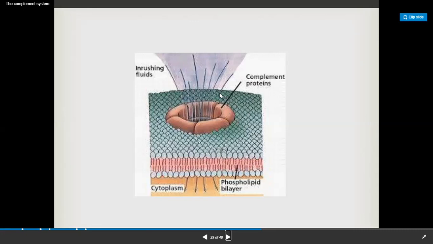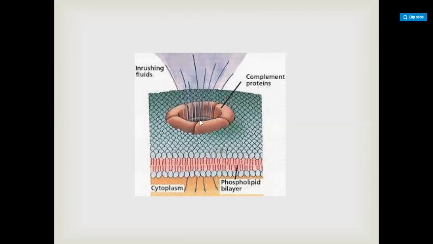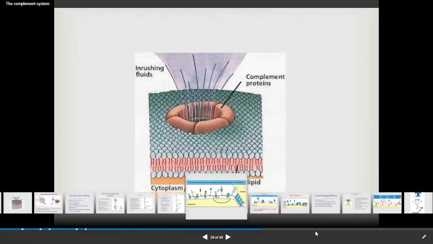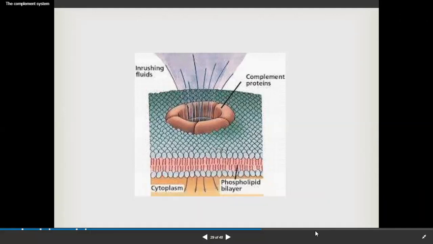These complement proteins will make a pore in the surface of the bacterial cell. So the bacteria have been killed in the complement pathway, which is the classical pathway. In the upcoming lecture, we will discuss the alternate pathway.